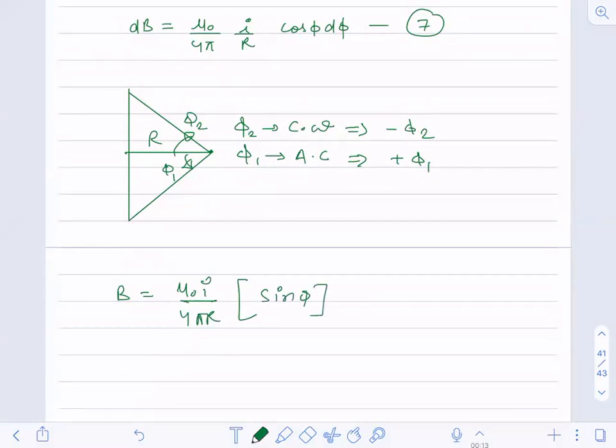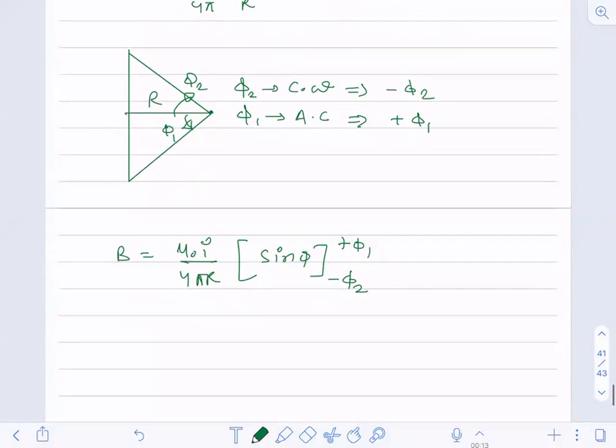Now, going from negative to positive, so minus phi 2 to plus phi 1. Now you just put the values, substitute the lower and upper limits and see what result we get. Sine of phi 1 minus of minus gives me plus sine phi 2.